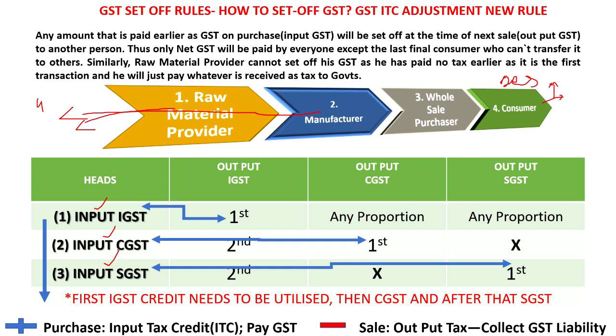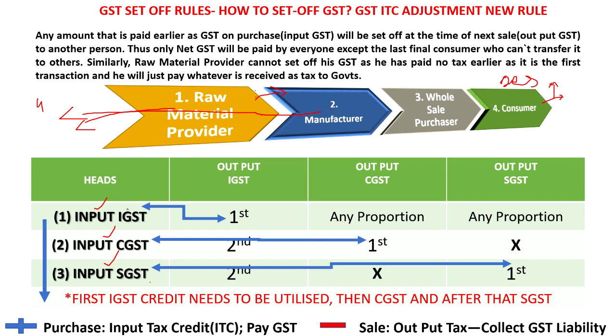See, in the earlier transactions we have seen that whenever you are selling a good from raw material provided to the manufacturer, he has collected some 10% as CGST and 10% as SGST. For the manufacturer, this 10% that he has paid will be input CGST and input SGST. And if the transaction is from one state to another, then there will be input IGST if he pays the tax.